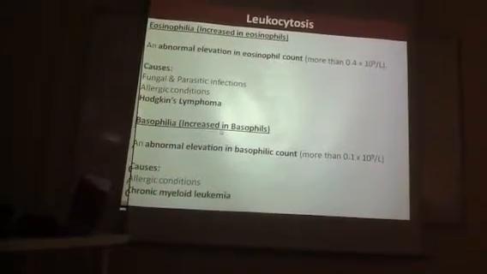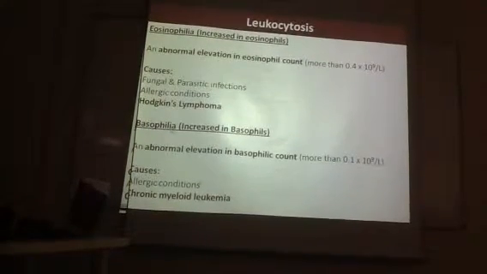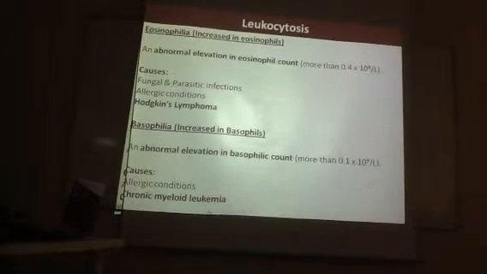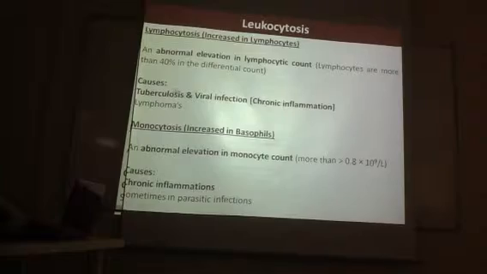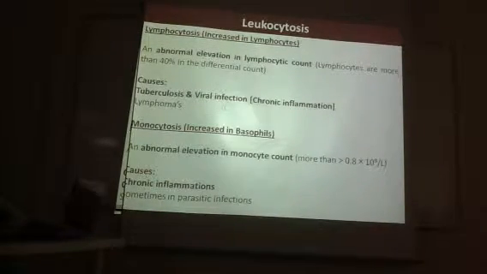An increase in basophils is called basophilia, and these are the two very common conditions which cause an increase in basophils. When there is an increase in lymphocytes, it is called lymphocytosis. It is usually seen in chronic inflammation and lymphoma.